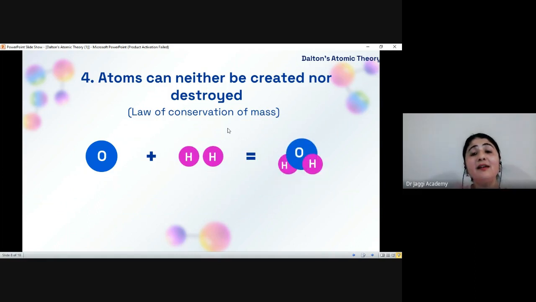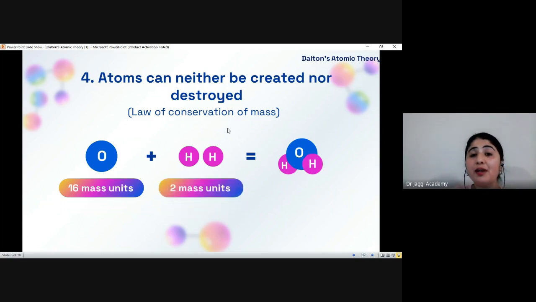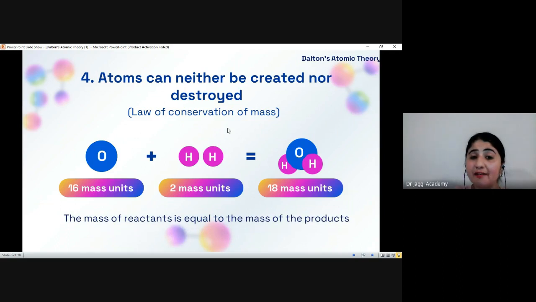In this reaction, it is clearly shown that 16 grams of oxygen combine with 2 grams of hydrogen to form 18 grams of water. This experiment clearly shows that the mass of the initial reactants is equal to the mass of the total product. Both must remain constant, or we can say that atoms can neither be created nor destroyed.